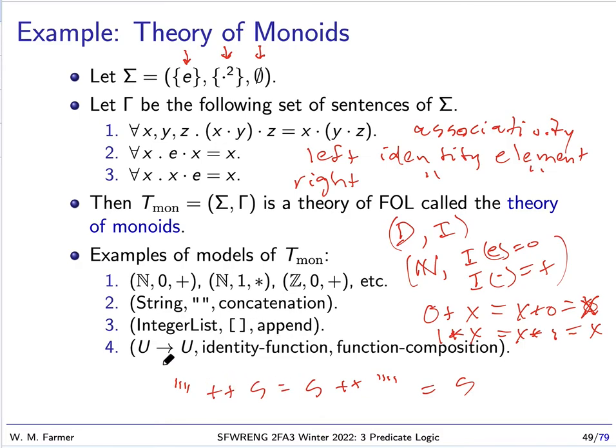That's also a monoid. We also have a monoid if we take all the functions from u to u and we have function composition. So function composition, it depends how you like to define it. You can say if f and g are two functions and we apply those to x, the way I like to do it is this will be the result.